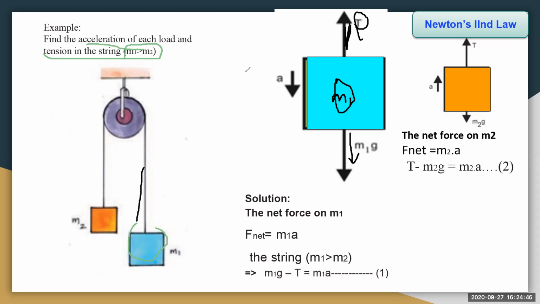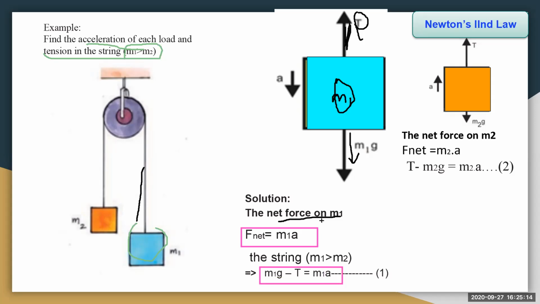Now in order to calculate the acceleration, first we see the net force acting on the mass m1. F net, just now we have seen Newton's second law, F is equal to mass into acceleration. F net is equal to m1 into a. Now as m1 is greater than m2, m1g minus T is equal to m1 into a.